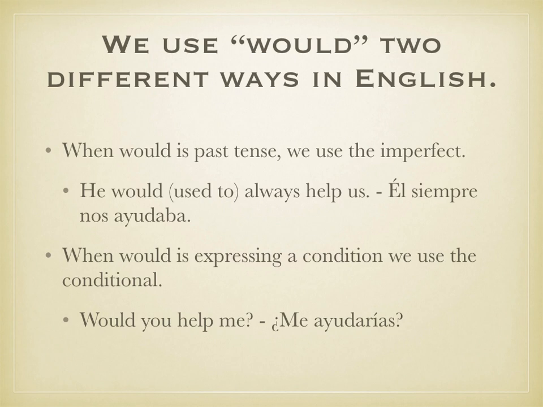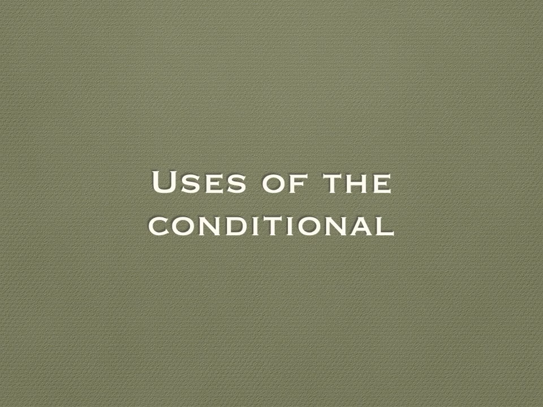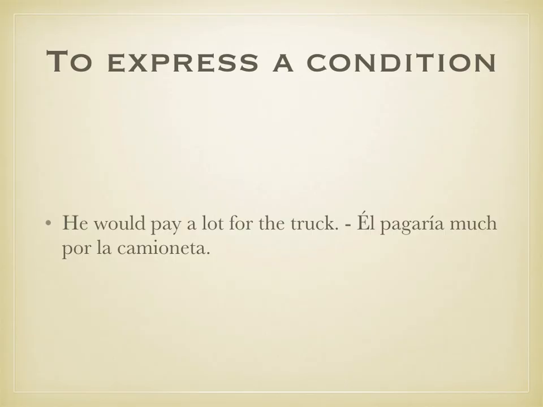And in Spanish, it's just the imperfect tense. Él siempre nos ayudaba. But when would expresses a condition, we use the conditional. Would you help me? Now we know that's not the past tense. I'm asking you right now, would you help me? ¿Me ayudarías? That's the conditional. Now, when we talk about the uses of the conditional, of course we use it to express a condition, like we just said. It could be, he would pay a lot for that truck. Él pagaría mucho por la camioneta. I'm just expressing a condition. He would do this.